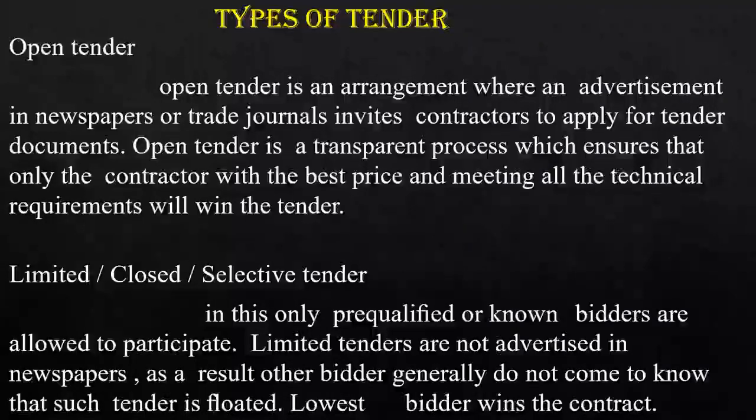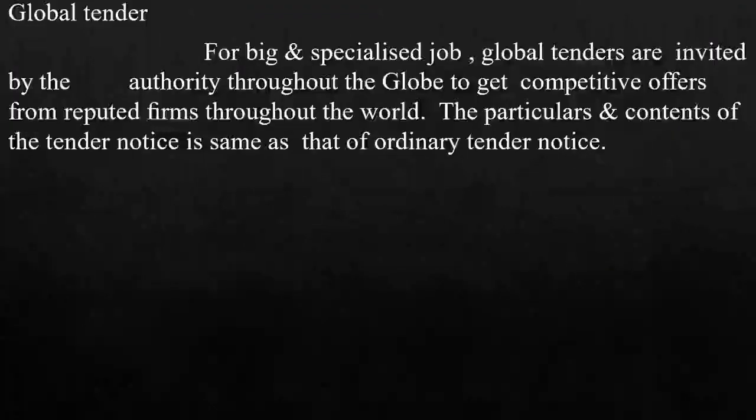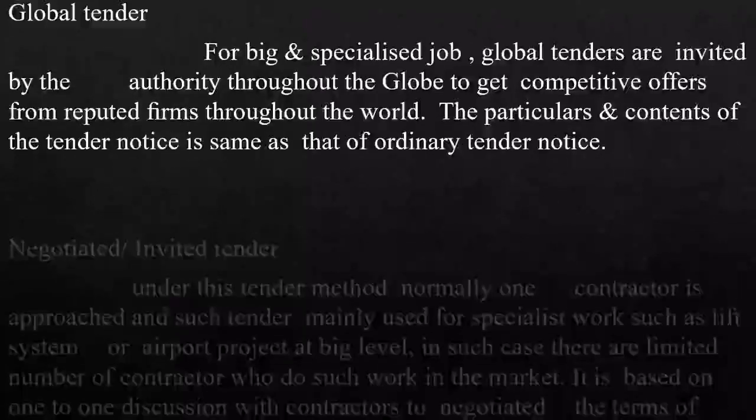For example, sometimes the tender will be given only to a person with a certain degree of qualification. At least he should have an engineering degree. So that all comes under closed tender. Now, global tender. For big and specialized jobs, global tenders are invited by the authority throughout the globe. See, open tender means only within the country it will be. Global tender is all around the world. That is the difference between open tender and global tender.